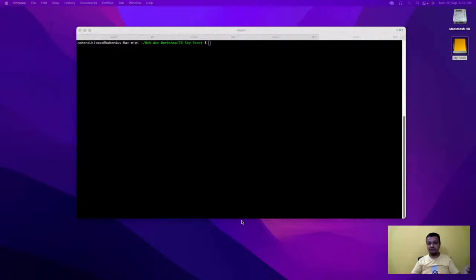But the biggest web app on the planet is Facebook. Facebook is even bigger than YouTube. Why? Facebook has got 3 billion people on its platform. 3 billion is half of the world population. And the traffic it gets is way too much. So they use React heavily, and they created React. So Facebook is backing React.